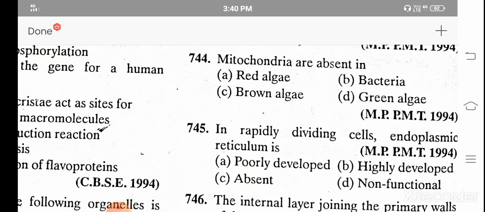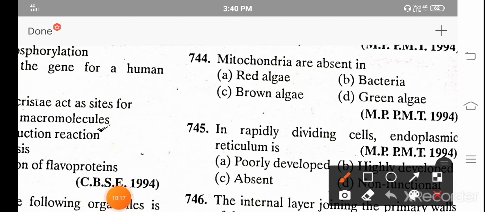Mitochondria are absent in A. Red algae, B. Bacteria, C. Brown algae, and D. Green algae. And the correct answer is B. Bacteria.